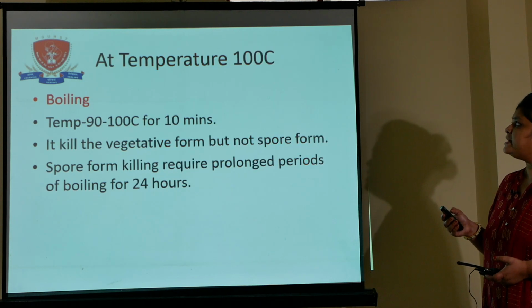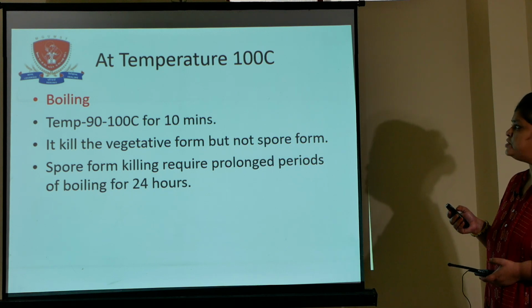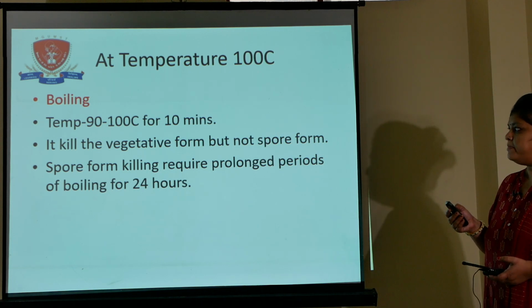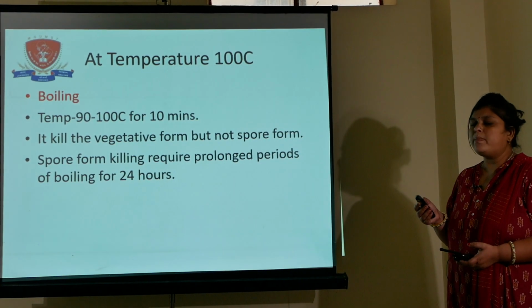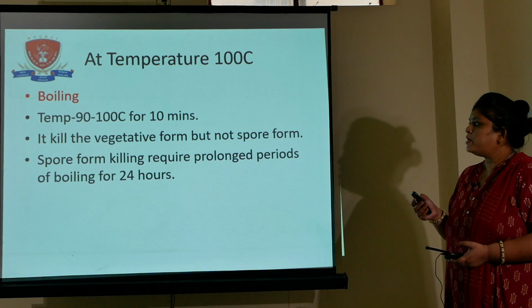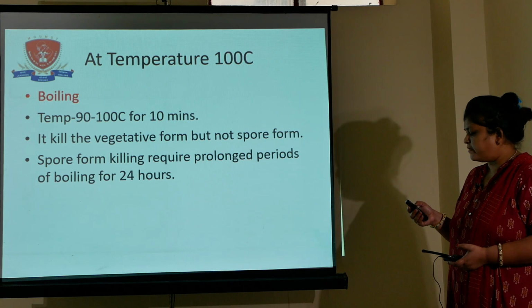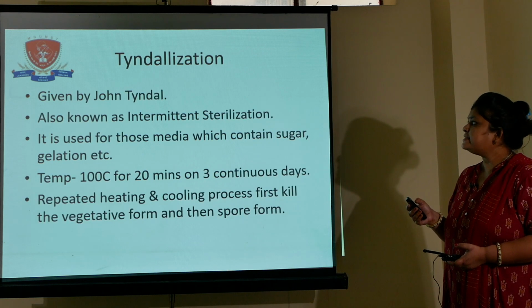Now at temperature 100 degrees Celsius, there are two methods, one is boiling and another is the tyndallization method. Boiling means heating at a temperature of 90 to 100 degrees Celsius for 10 minutes. This boiling kills only the vegetative form but not the spore form. For spore killing, it requires prolonged boiling for 24 hours. Now the second method at 100 degrees Celsius is tyndallization.